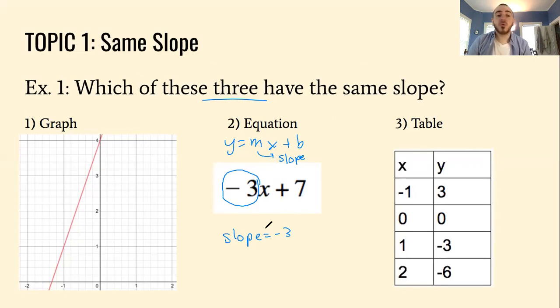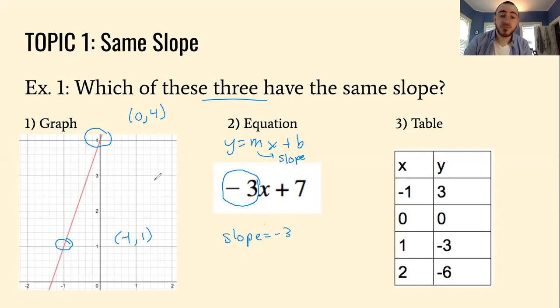Awesome. Now for the graph, the best thing to do is to find 2 points where the graph exactly cuts through. I see that it cuts through this point right here and this point right here. I'm going to look at my coordinates and figure out which point this is. We always start with the horizontal coordinate first, so it's 0, and then I go up 4, so it's (0, 4). Then I go to the left 1, which is -1, and then up 1, which is +1.